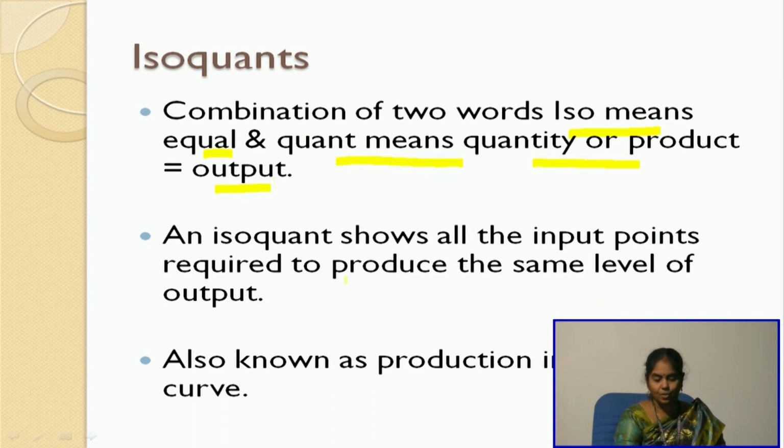An isoquant shows all the input points required to produce the same level of output. Here it shows the different combinations of inputs that are required to produce the same level of output. Since we have already studied this in the form of an indifference curve, and this concept is very similar to the indifference curve in the theory of consumer behavior, this is also known as the production indifference curve. So, in production we call it the production indifference curve.